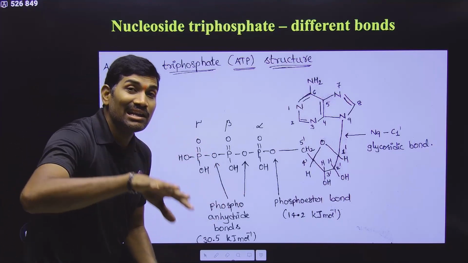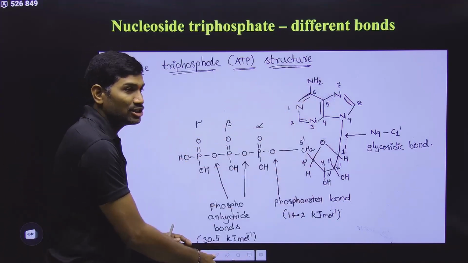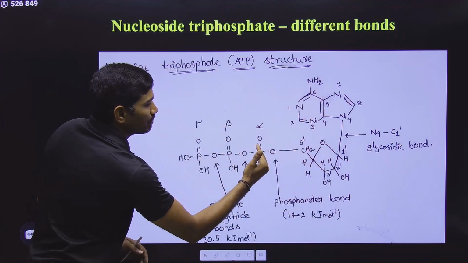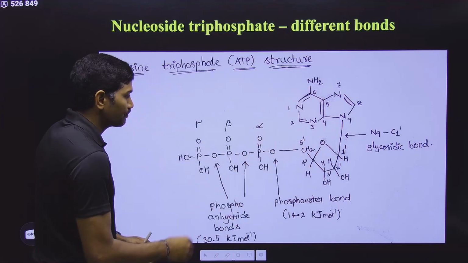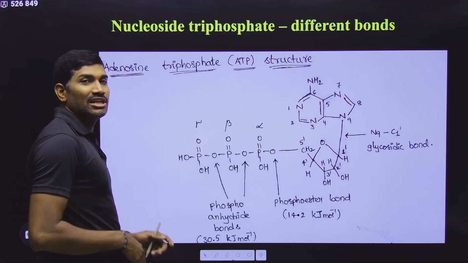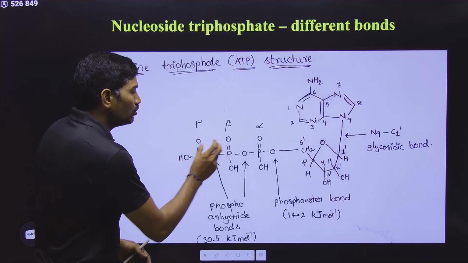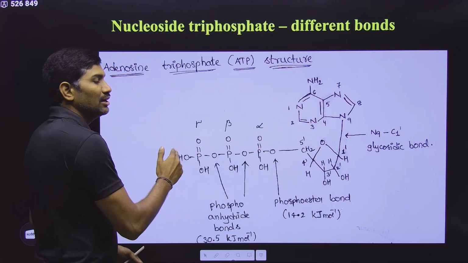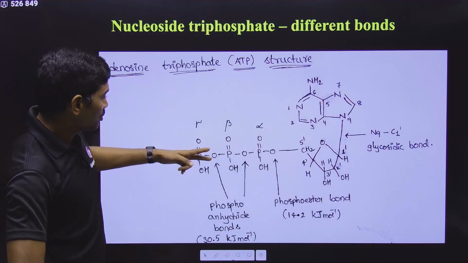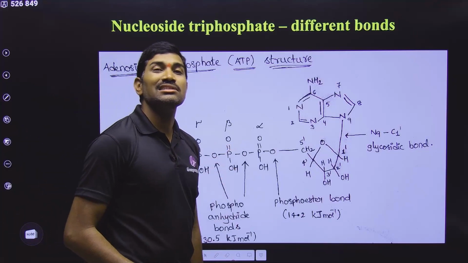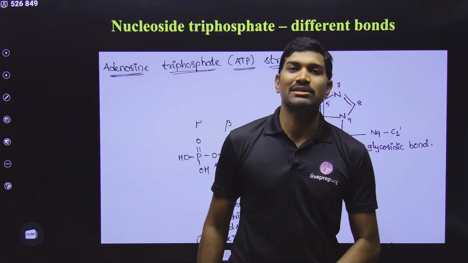And very rarely it can be hydrolyzed to AMP when this bond is broken: AMP, adenosine monophosphate, plus PPi that is released, and this PPi is further hydrolyzed. So ultimately 2 individual Pi molecules will be released: AMP plus 2 Pi. In this case 2 high energy bonds are broken, so double the energy is released, energy equal to 2 ATPs.